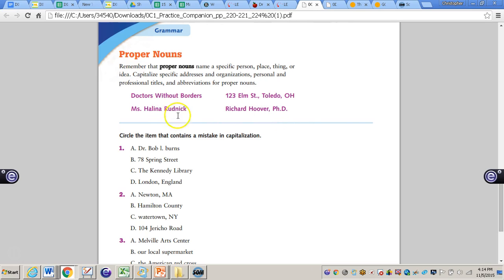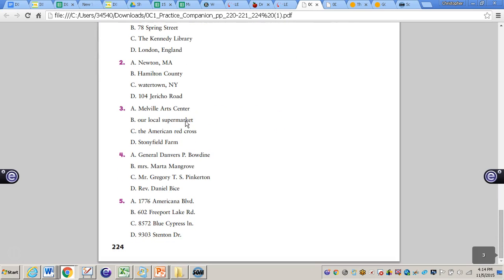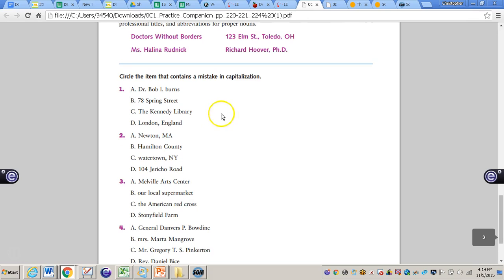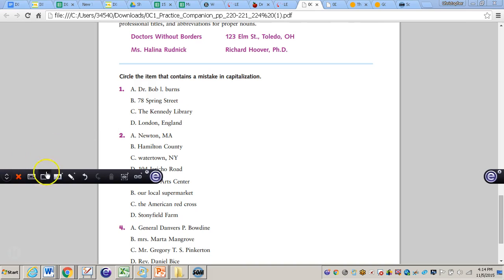So what you'll need to do is take a look at numbers 1 through 5, and the directions are you need to circle the item that contains a mistake in capitalization. So let's do the first one together. So we see letter A, Dr. Bob L. Burns. You can see that the middle initial is not capitalized. The last name is not capitalized either. Let's take a look at some other ones before we circle that one.